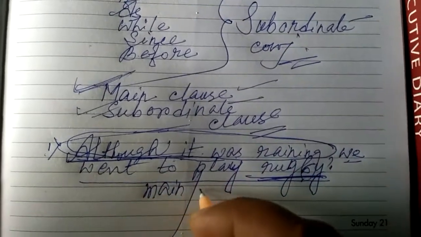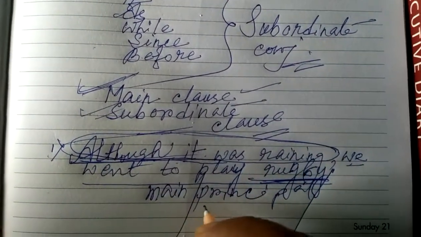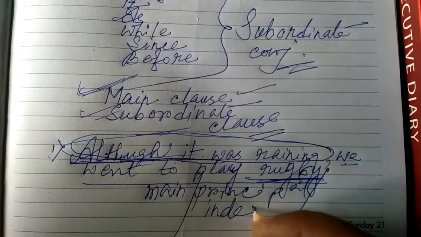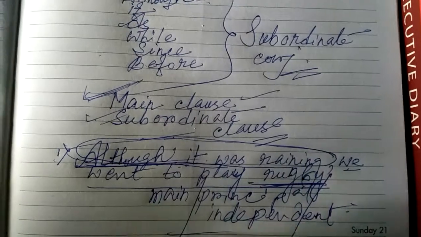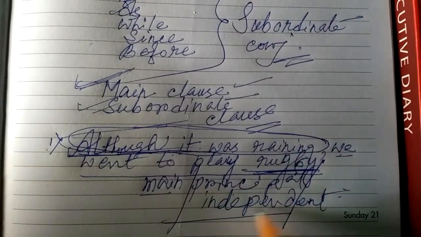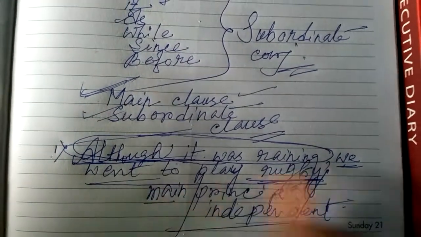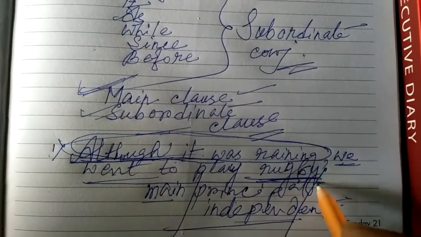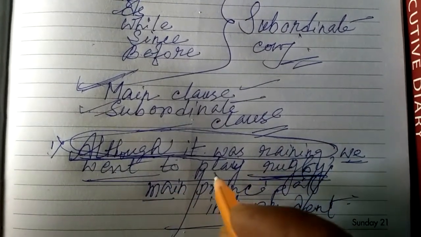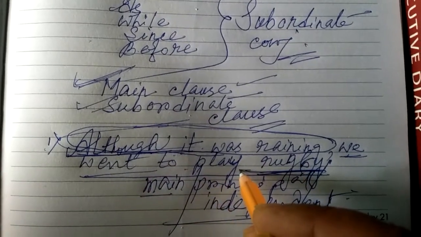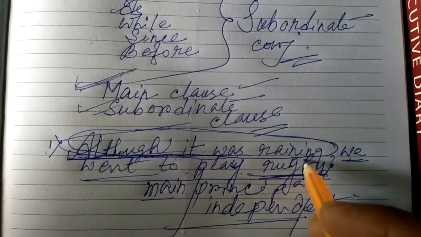Why is this called main clause or principal or independent? Because we can write this sentence alone. We went to play rugby, and this sentence gives a complete thought. But this one gives an incomplete thought.